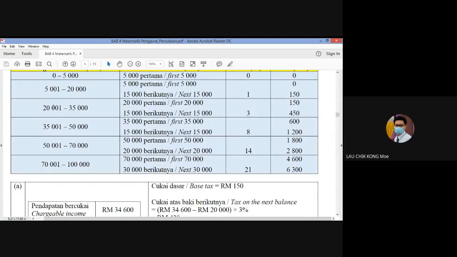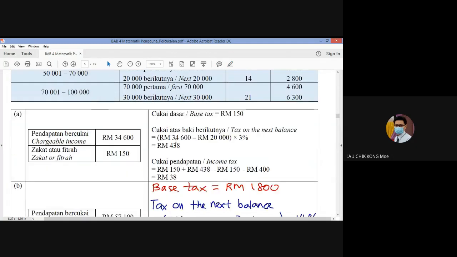You look at the third category, 3%. So after minus is 14,600. 14,600 times 3% is 438 ringgit.